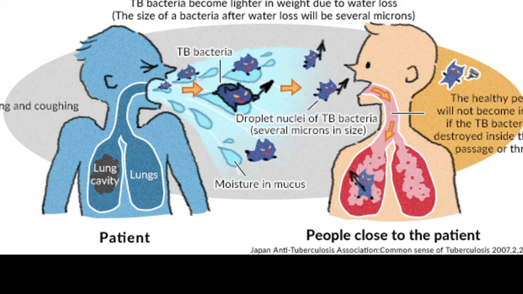It can also spread to other parts of your body like your brain and your spinal cord.